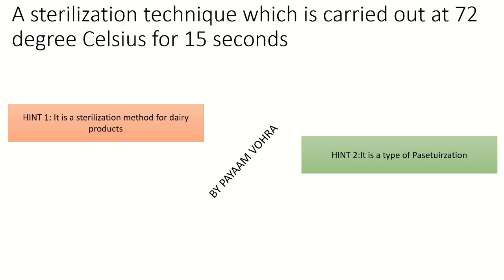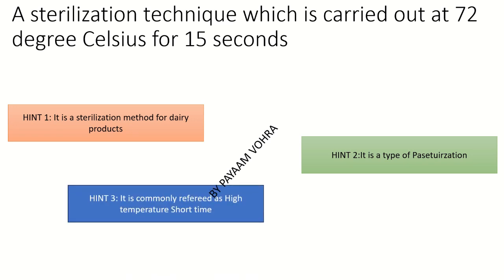Now they have given you the technique's name. It is pasteurization. Let me know which type of pasteurization it is. Your hint number 3: it is commonly referred to as the high temperature short time method. Do you remember? There were two methods: low temperature long time, and high temperature short time. Yes, the answer is flash pasteurization.